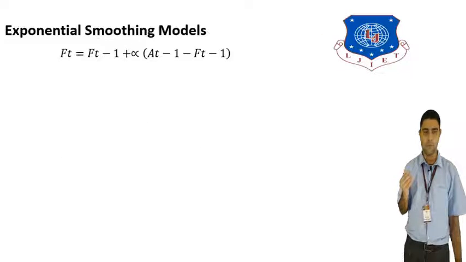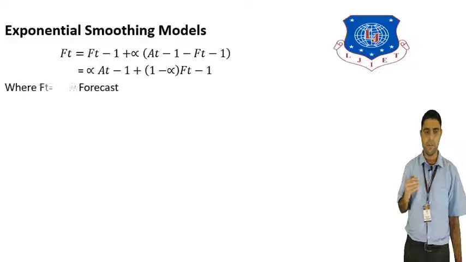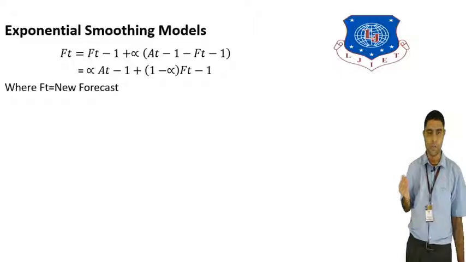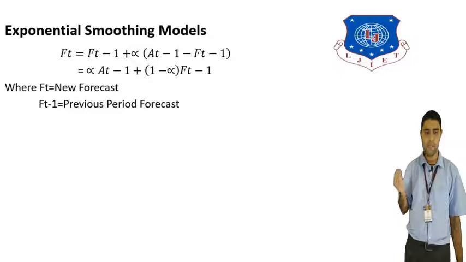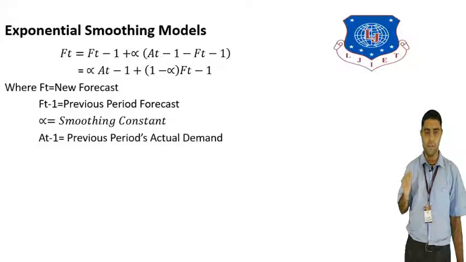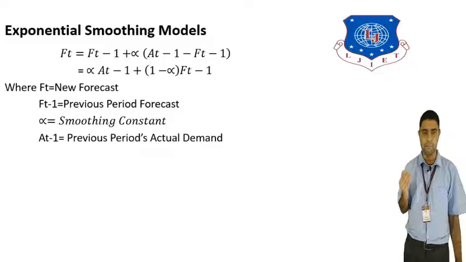Ft is equal to Ft-1 plus alpha times (At-1 minus Ft-1). That is equal to alpha, opening the bracket, At-1 plus (1 minus alpha) Ft-1. Where Ft is the new forecast, Ft-1 is the previous period forecast, alpha is the smoothing constant whose value lies between 0 and 1, and At-1 is the previous period's actual demand. So we will see an example of the exponential smoothing method.